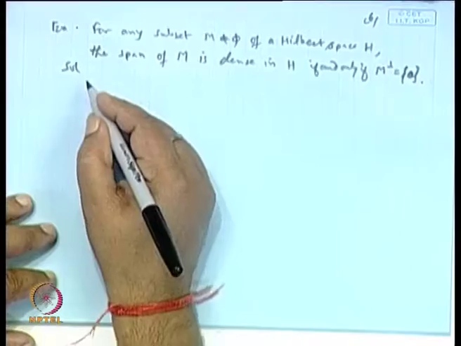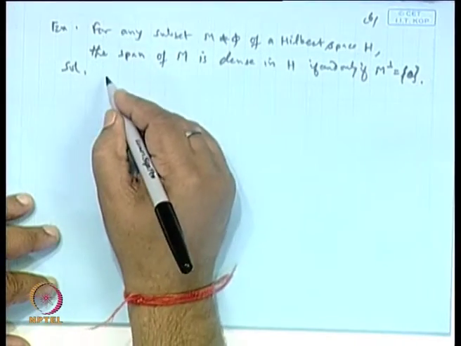Okay. So the second part becomes 0, because H can be expressed as a sum of the two. One is a closed subspace, another one is Z. So here Z behaves as the singleton set 0. So, just by identifying that the annihilator of a set M is 0, it is very easy to find H: just find the span of M and get it. That is the result. Okay, so let us see the solution for it.